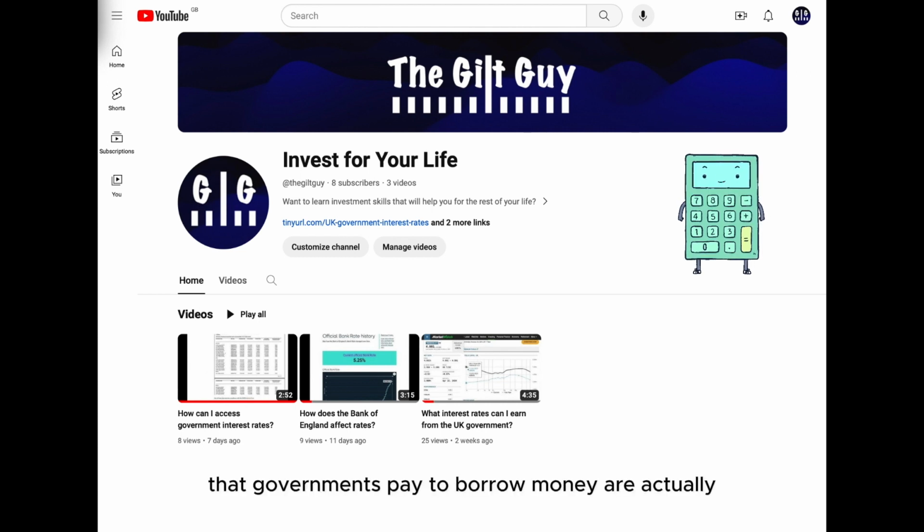The interest rates that governments pay to borrow money are actually the foundation for financial markets in any country. So for investors in the UK, we want to show you how to find out what those rates are. Amazingly, you can lend money to the UK government for up to 50 years. So let's dive in and see what we can earn.